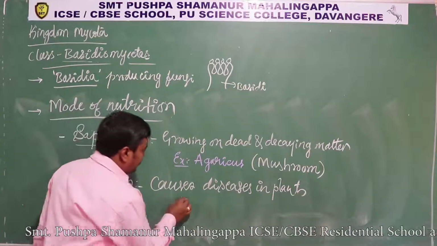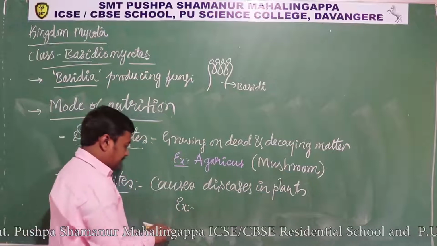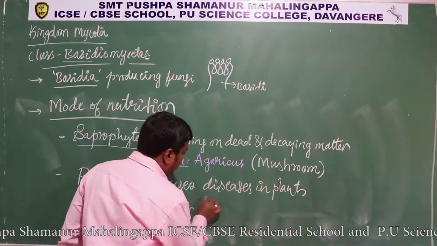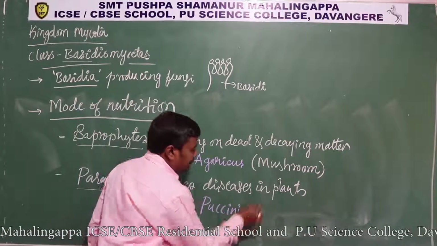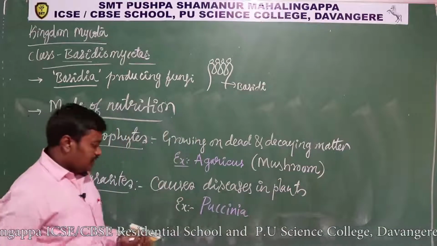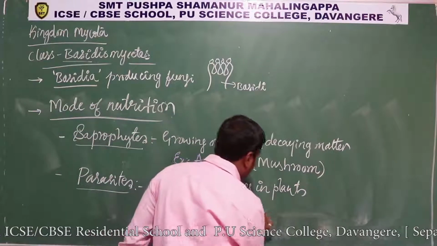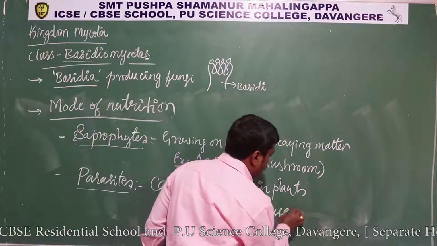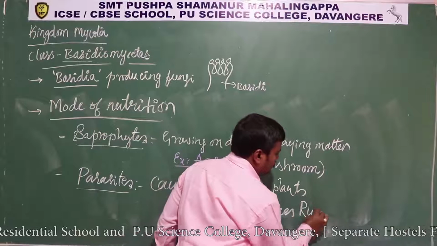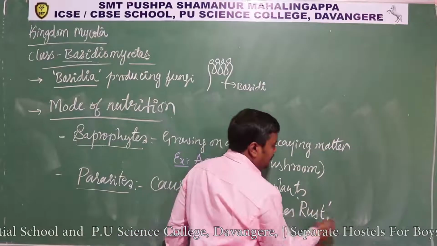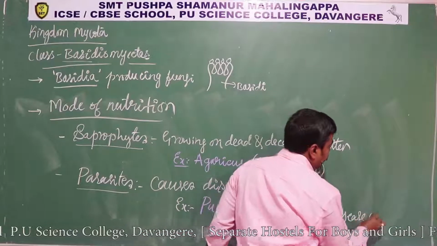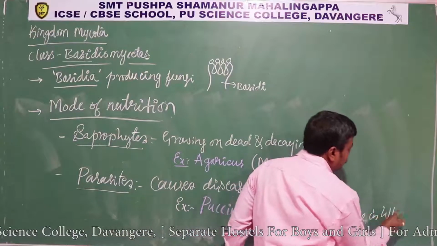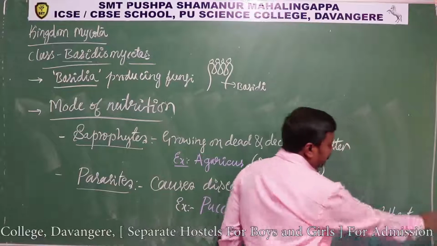For parasitic, we can give examples like the fungus Puccinia, which causes rust disease in wheat.